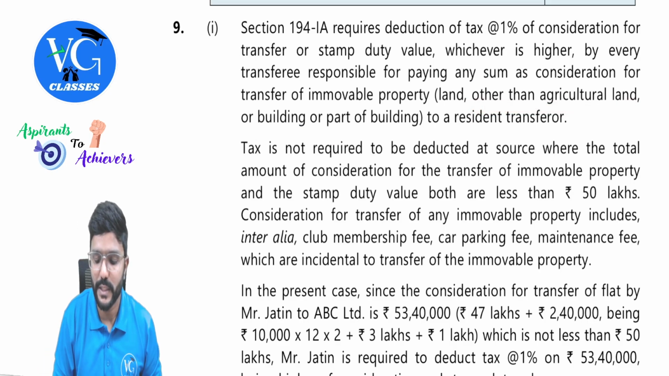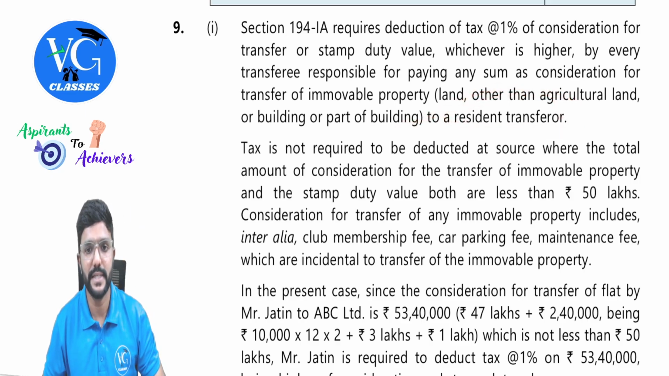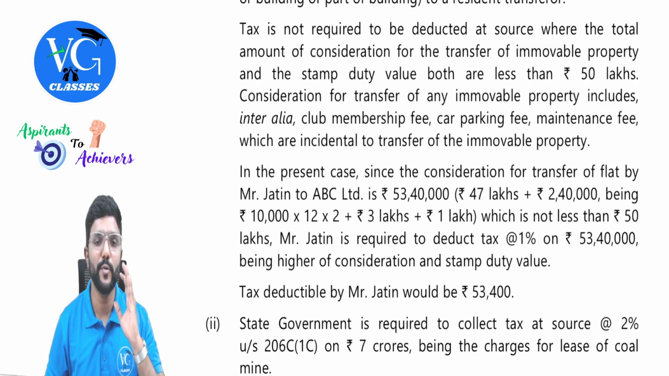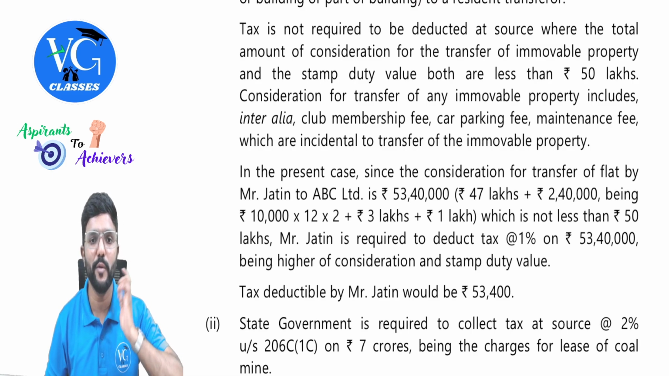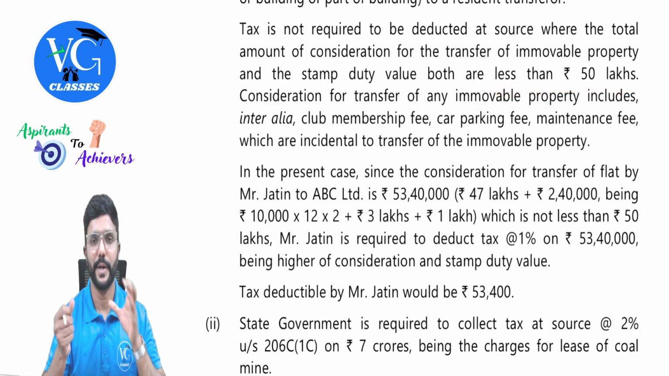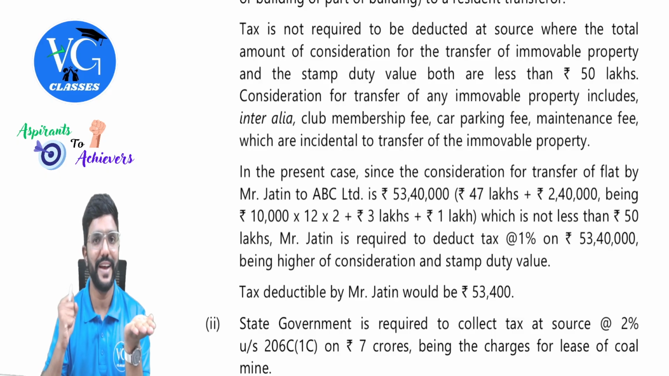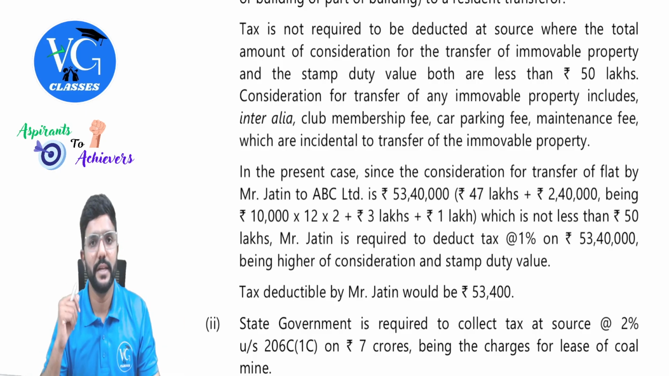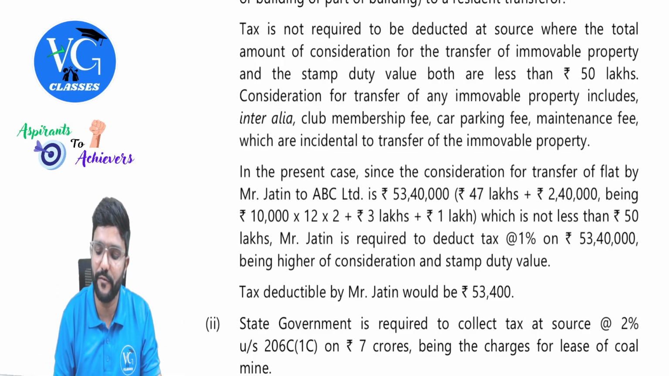To a resident transferor, that is the seller is a resident. Tax is not required to be deducted at source, where the total amount of consideration for transfer of immovable property and stamp duty value both are less than 50 lakh. So if actual sale value or stamp duty value, whichever is higher, is less than 50 lakh, then the TDS is not applicable. The threshold limit is 50 lakhs, guys.